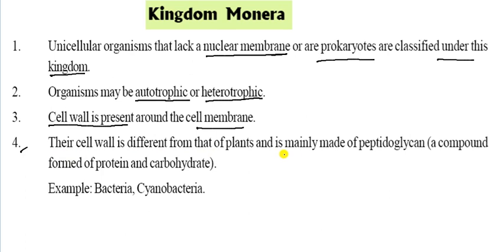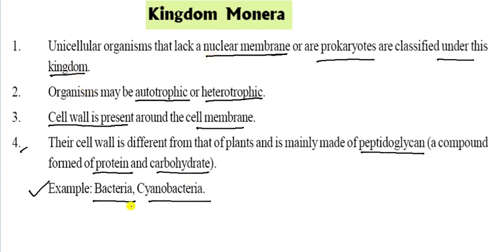Their cell wall is different from that of plants, and is mainly made of peptidoglycan. Peptidoglycan is a compound formed by protein and carbohydrates. And the examples are given here. First one is bacteria and the second is cyanobacteria. These are the 2 examples for the Kingdom Monera.